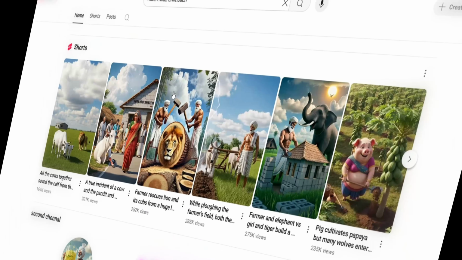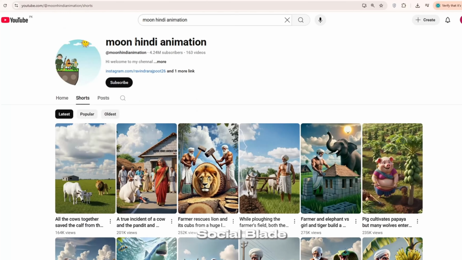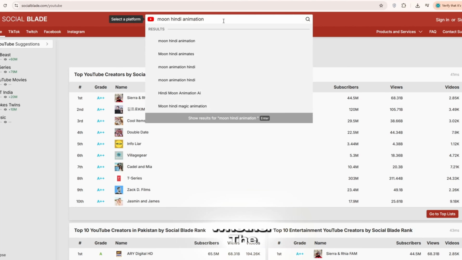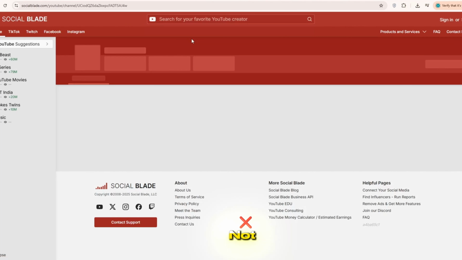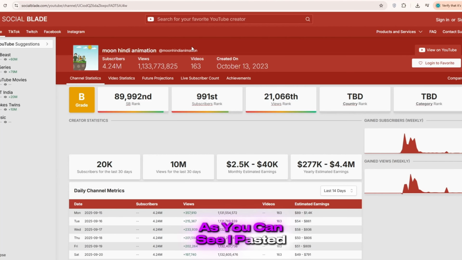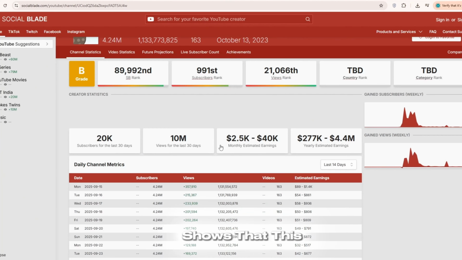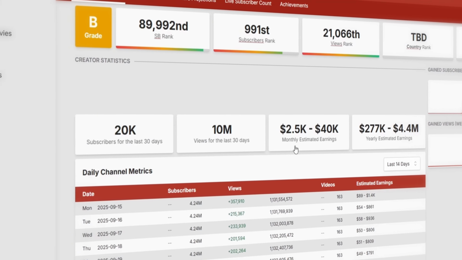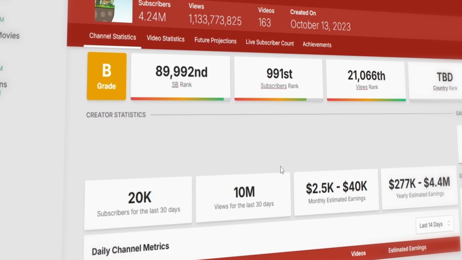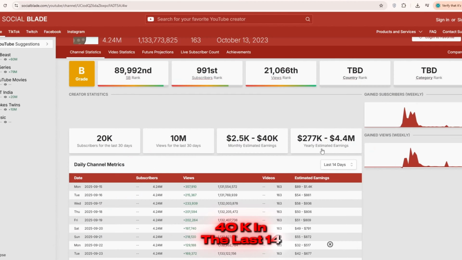I just copy the channel name or link and paste it on Social Blade, and immediately it shows whether the channel is monetized or not. As you can see, I pasted the link, and it clearly shows that this channel is monetized and earns between 2.5k to 40k in the last 14 days.